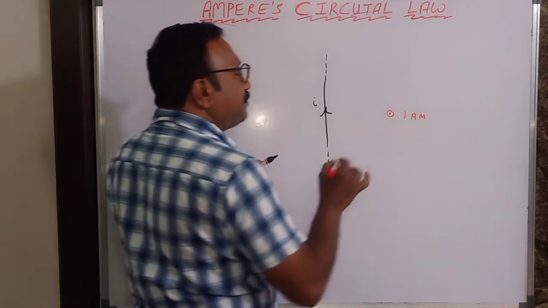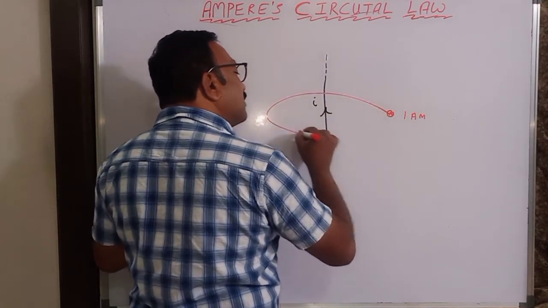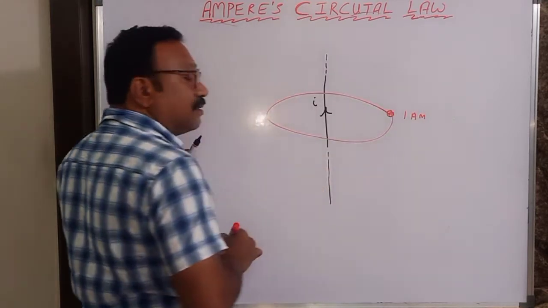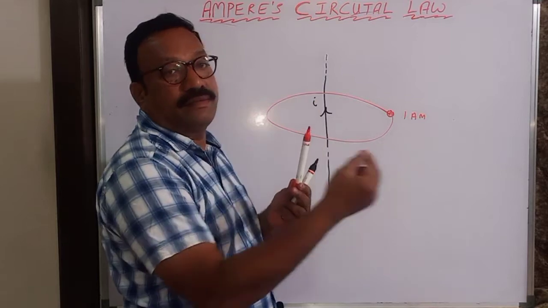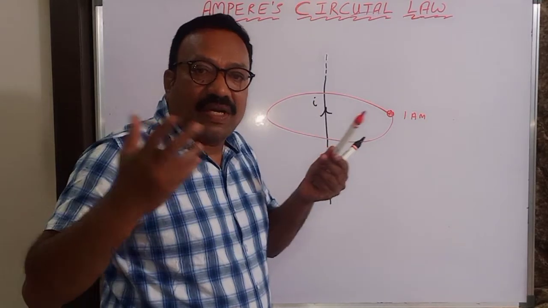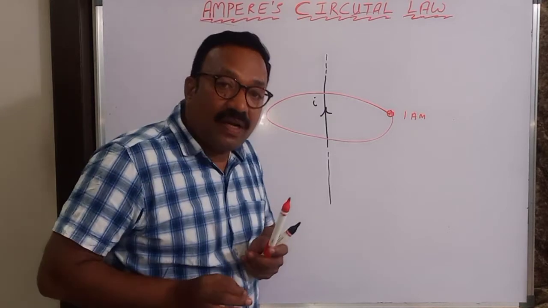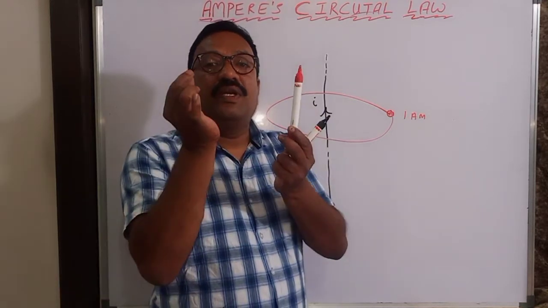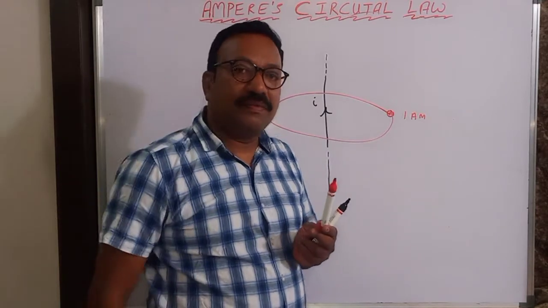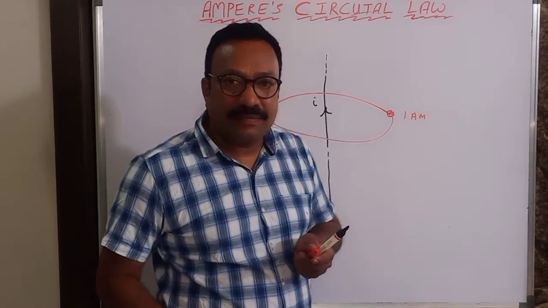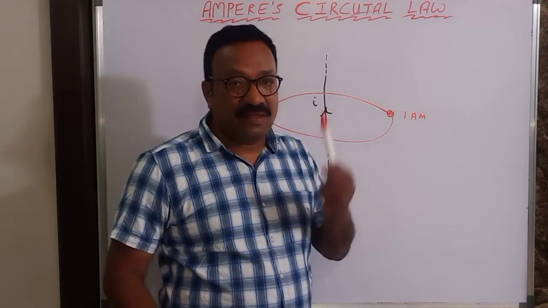Okay, and this unit north pole is moved around the current carrying conductor. A north pole is moved. What is the work done? That is the question. What is the work done in moving a unit north pole around the current carrying wire? Unit north pole. The question is asked like that. So to answer that question, we will take this Ampere's circuit law.